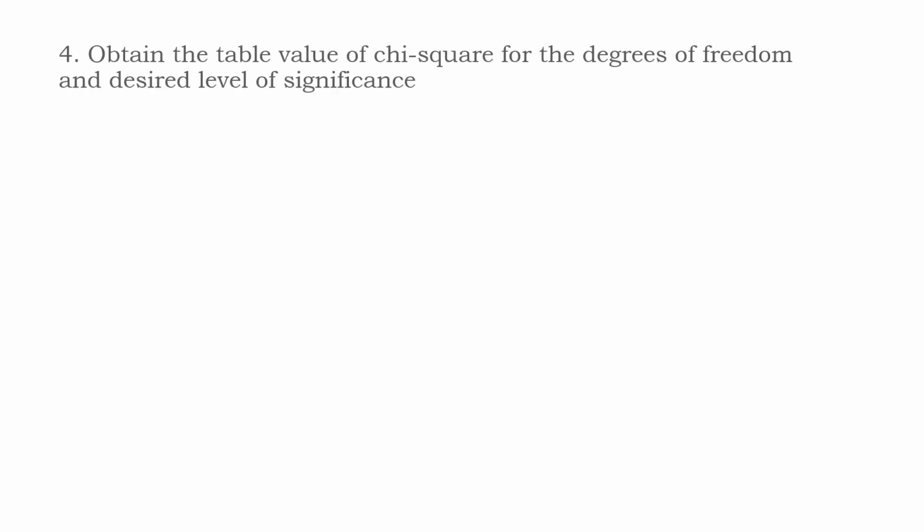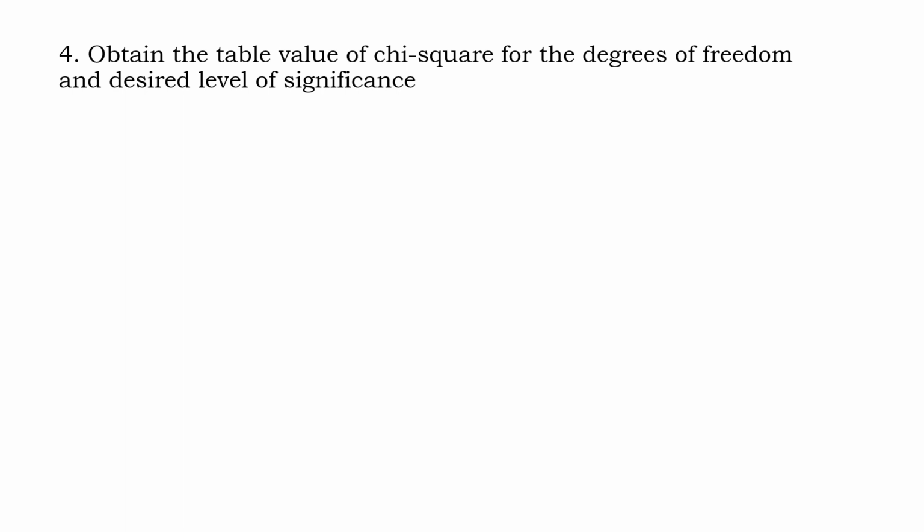And the next is how we make the judgment. So obtain the table value of chi-square for the degrees of freedom and the decided level of significance. You might have the chi-square distribution at the back of your textbook, or you might have a book of statistical tables. So check it out.